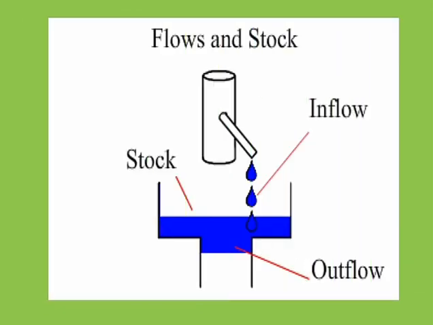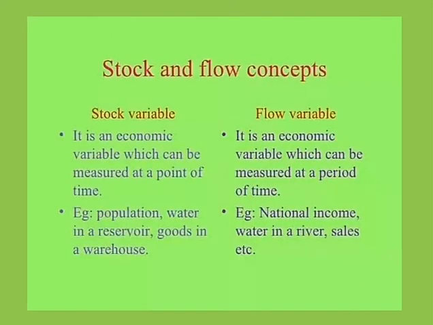We can understand by another example. The water dropping into a tank is the flow, and the amount of water which is collected in the tank is the stock. So the difference between stock and flow concepts: a stock variable is an economic variable which can be measured at a point of time.